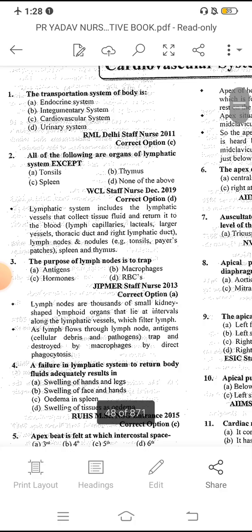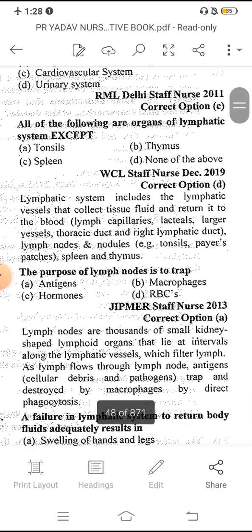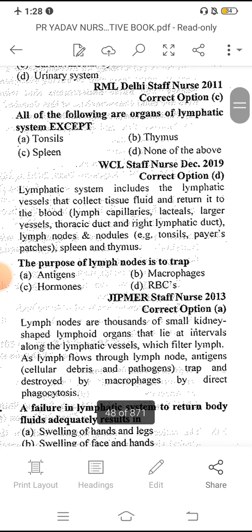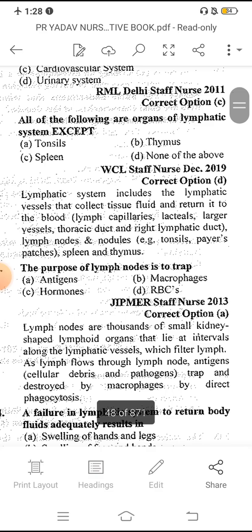All of the following are organs of the lymphatic system except... We know that the lymphatic system includes lymphatic vessels that collect the tissue fluid and return it to the blood, mainly lymph capillaries, larger vessels, the thoracic duct and right lymphatic duct, lymph nodes and nodules, and also the spleen and thymus. The lymphatic system mainly consists of these.